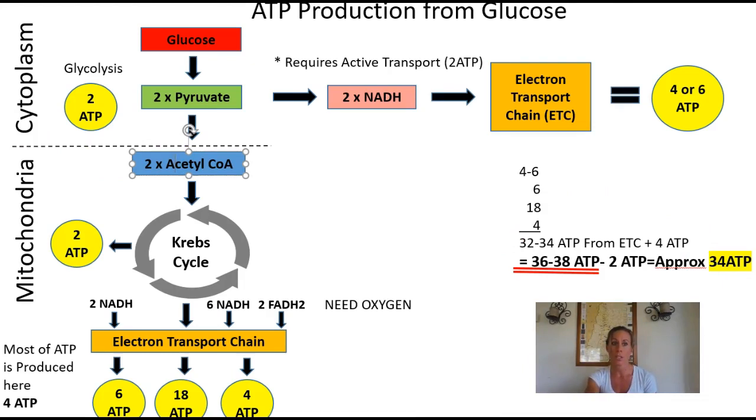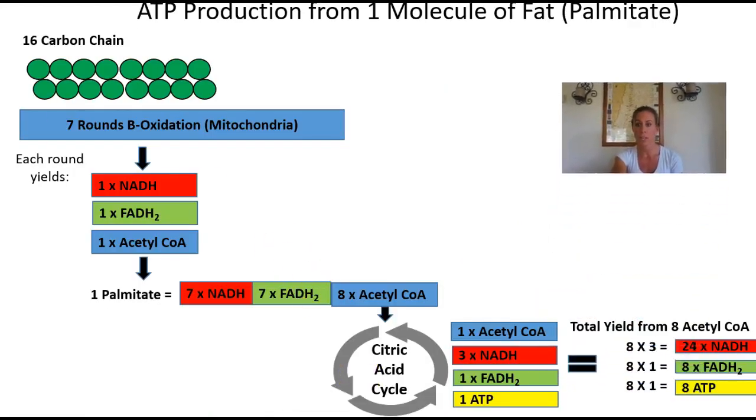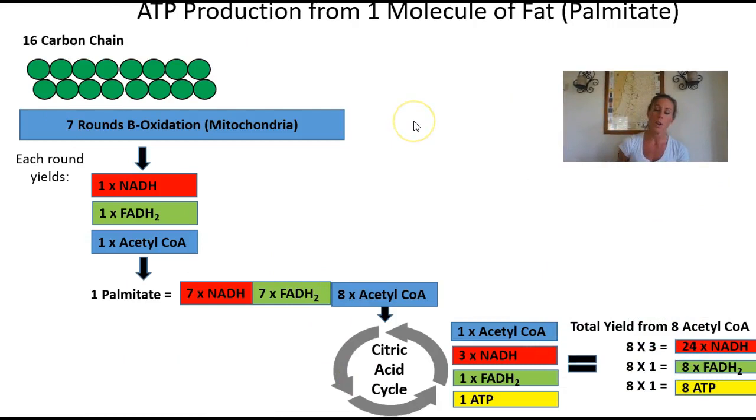Now let's move on to the fats. I'm going to move straight into that. So our ATP production coming from one molecule of fat. We're starting out with palmitate, which is a 16 carbon chain here. You then are going to go through 7 rounds of beta oxidation, and that takes place in the mitochondria.